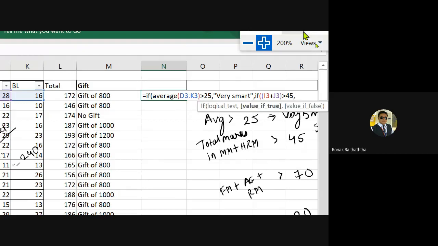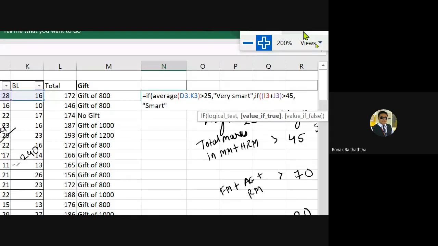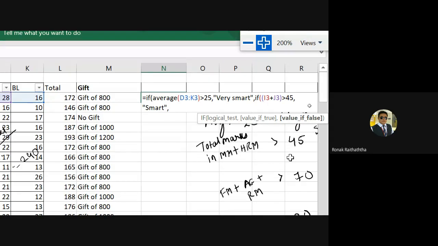Pressing the comma, value if true. Now if certain condition is satisfied, then we want to write just smart and nothing else. I'm writing smart, closing the double inverted comma. Now pressing the comma. Now it asks that what if the value is false? If second is also not satisfied, then what is the third test you want to do?